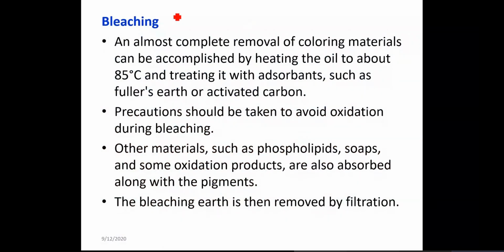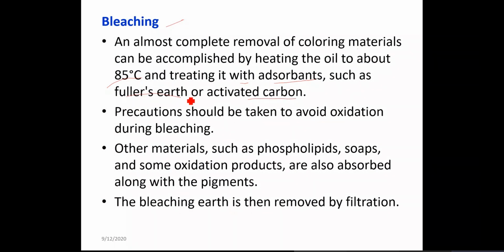Now the next step is bleaching. Bleaching means you are trying to remove the color. You are decolorizing. Almost complete removal of coloring matter can be accomplished by heating the oil to around 85 degrees Celsius and treating it with adsorbents.